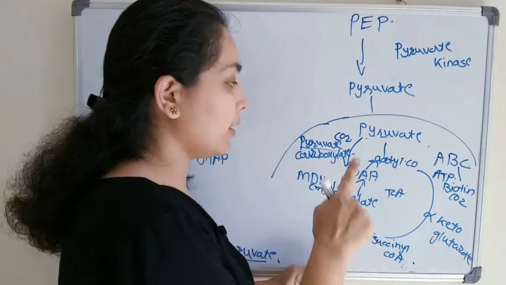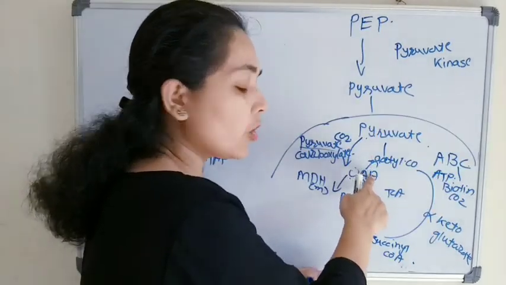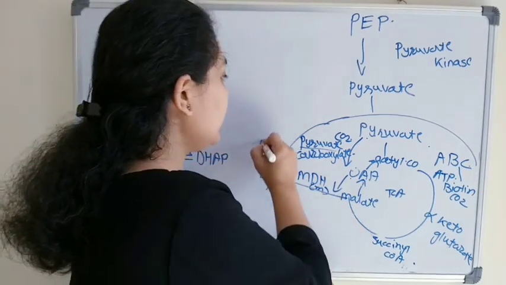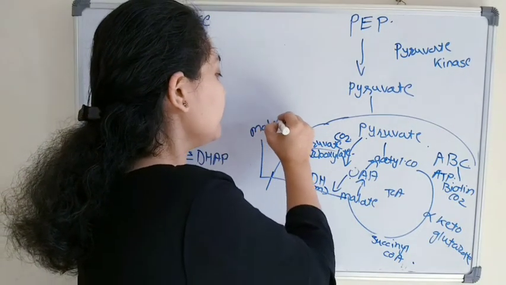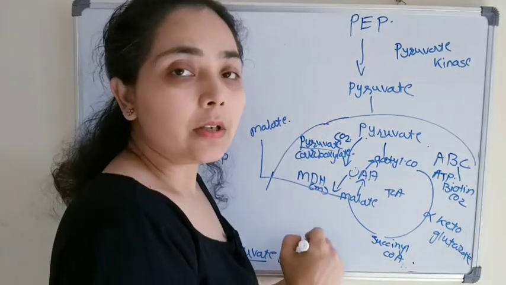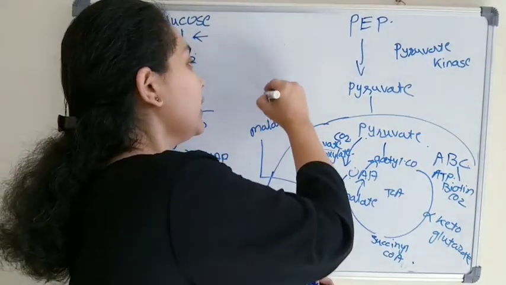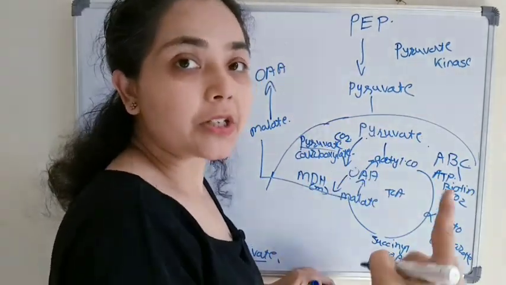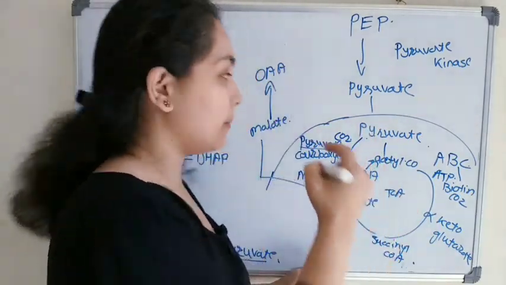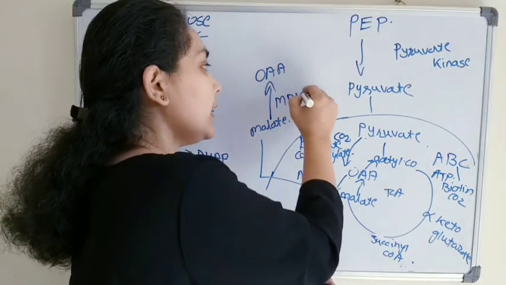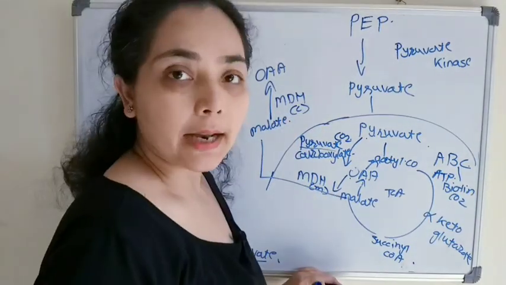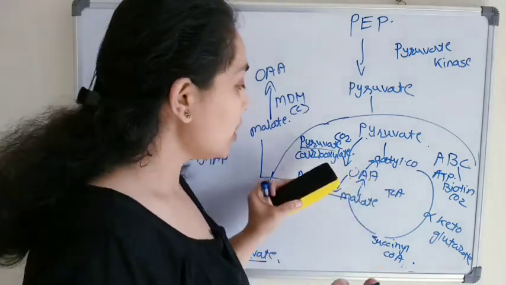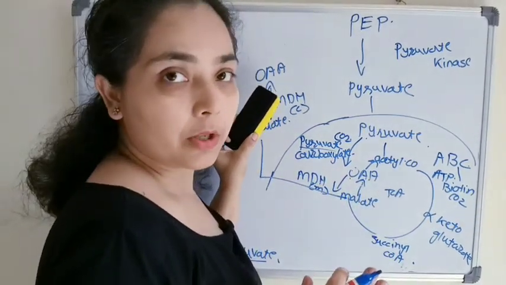Then malate will come out of the mitochondrial membrane. Here oxaloacetate will regenerate, and the enzyme name is the same, malate dehydrogenase, but here it is cytosolic.